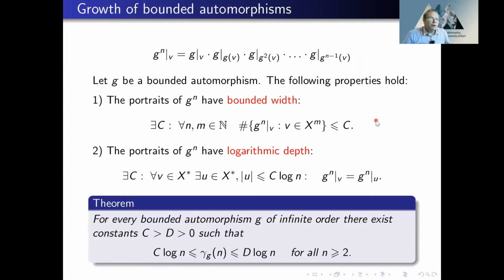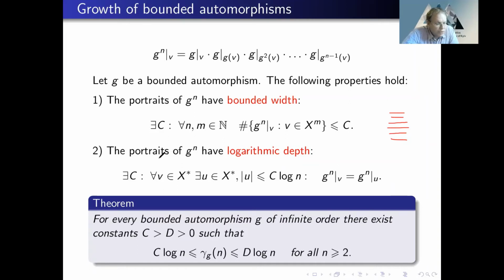Now, what can we say about the growth of such automorphisms? They have an interesting property: the width of all powers of a bounded automorphism is bounded uniformly. So there's a constant c such that for any power n and for any level of this tree, the number of different states at this level will be bounded. So we have a bound on the size of the width of this tree.